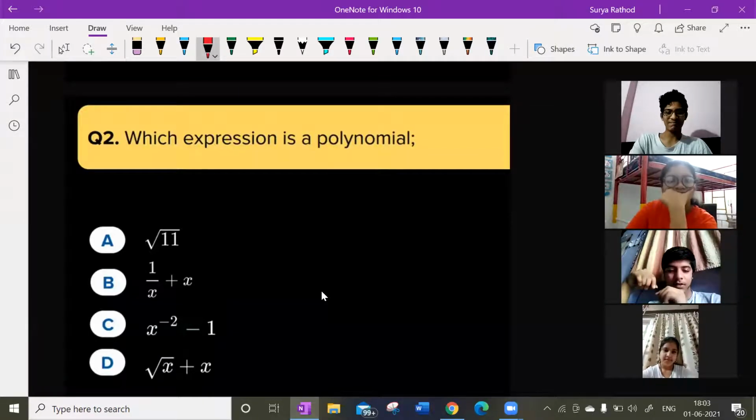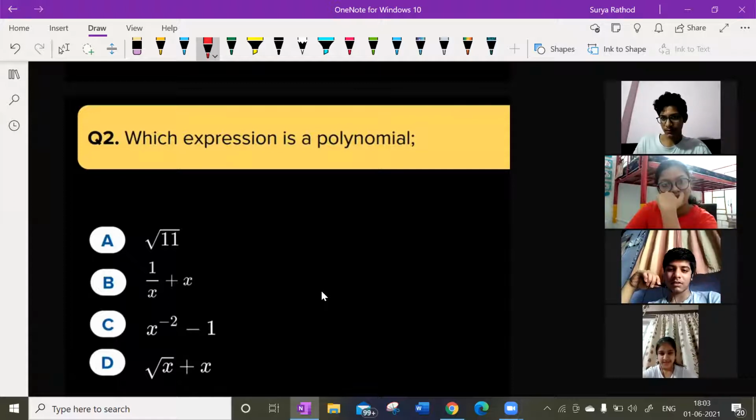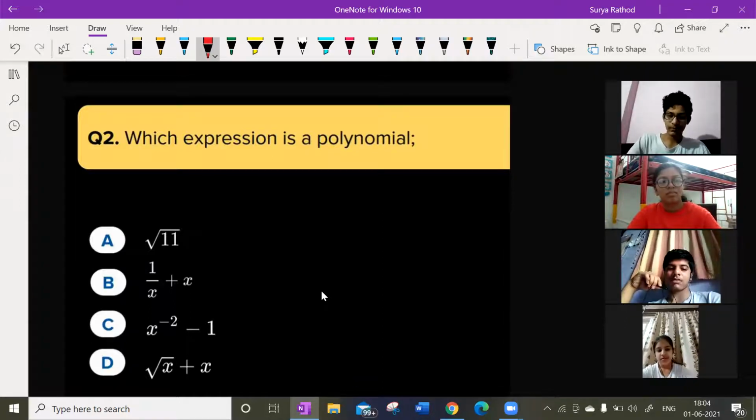Sir, see, root 11 is a polynomial. One second, please. Why am I asking individually? You guys are so inactive in the class, and your voice is dull. That is the reason I'm asking individually, to make sure that you are interactive in the class. Yes, tell me what is the reason, Arvind?